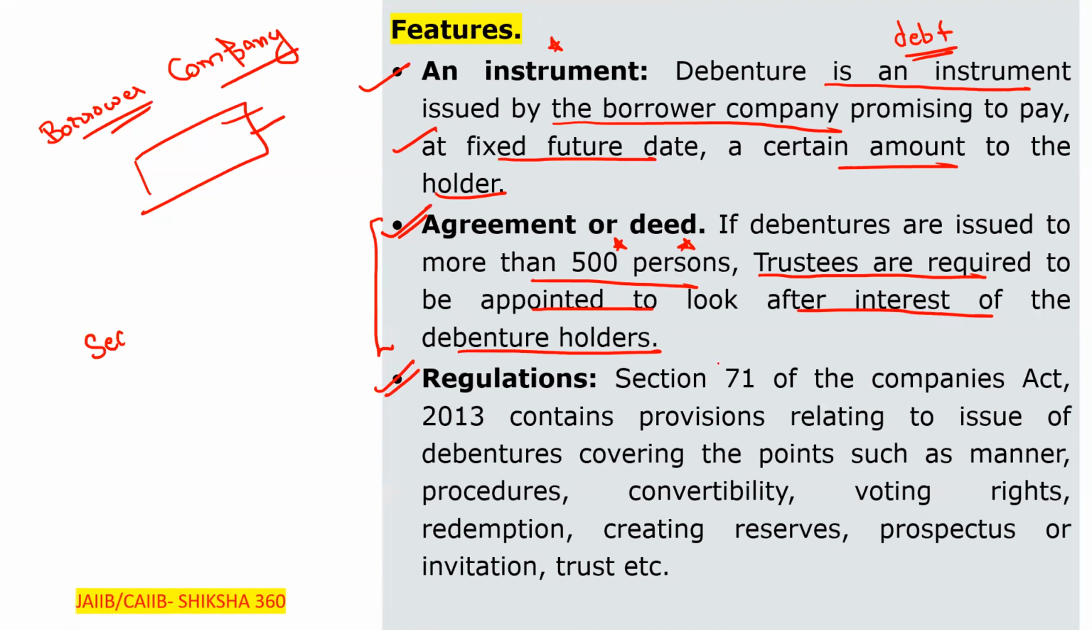Section 71 of the Companies Act 2013 contains provisions relating to the issue of debentures. It covers points such as the manner, procedure, convertibility, voting rights, redemption procedure, creating reserves, prospectus or invitation, trust, etc. All these things are to be mentioned under the regulations.